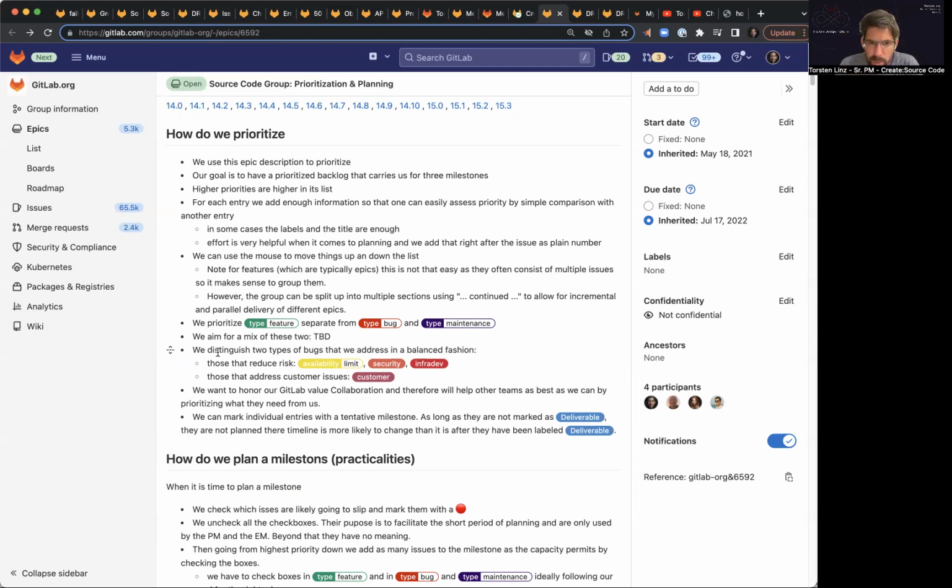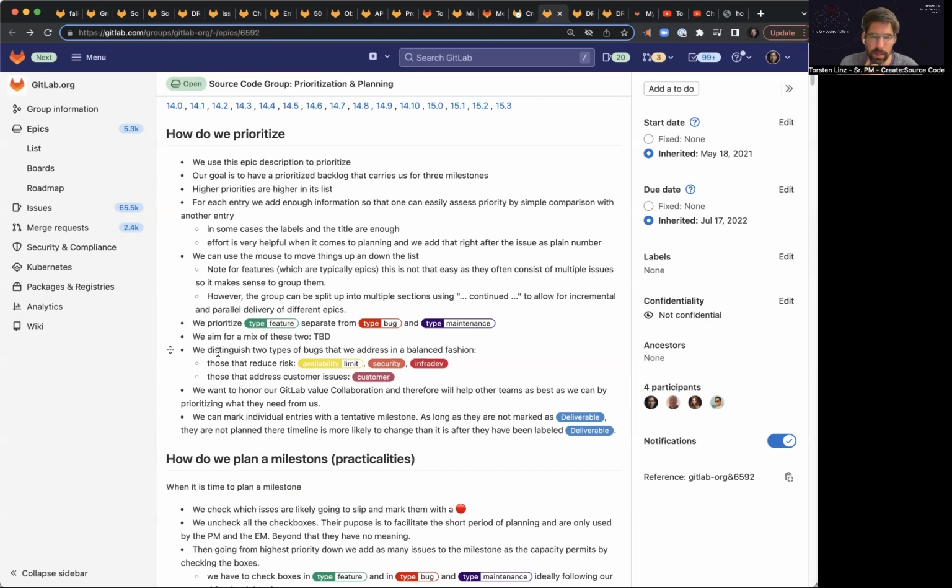Then I think we need to distinguish 2 types of bugs. Those bugs that reduce risk are typically labeled with availability, limit, security, and infradev, and those that address customer issues. And I think in the recent months, we have focused a lot on the first one, and we need to find a good balance between these 2 types of bugs. Then, of course, we want to honor our GitLab value collaboration, and we have other teams in the company that need our help, and we will do our best to prioritize that work as well.